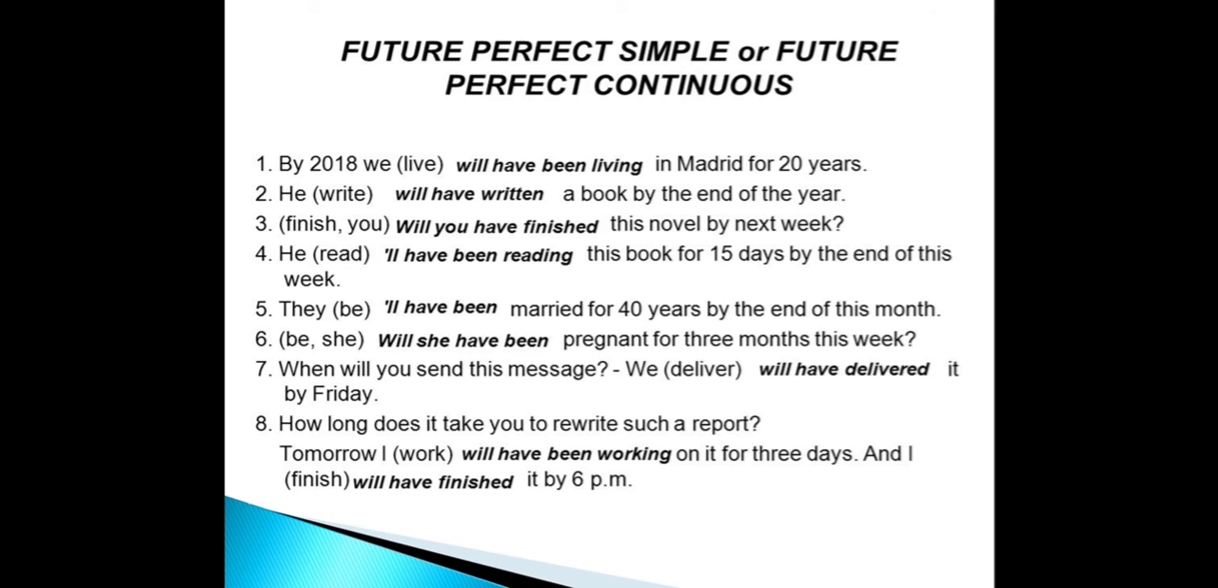They will have been married for 40 years by the end of this month. This action is completed before specific time in the future, so it is in future perfect tense. Will she have been pregnant for 3 months this week? Again, this sentence is in future perfect tense because the action is completed before specific time in the future. When will you send this message? We will have delivered it by Friday. It is in future perfect tense.